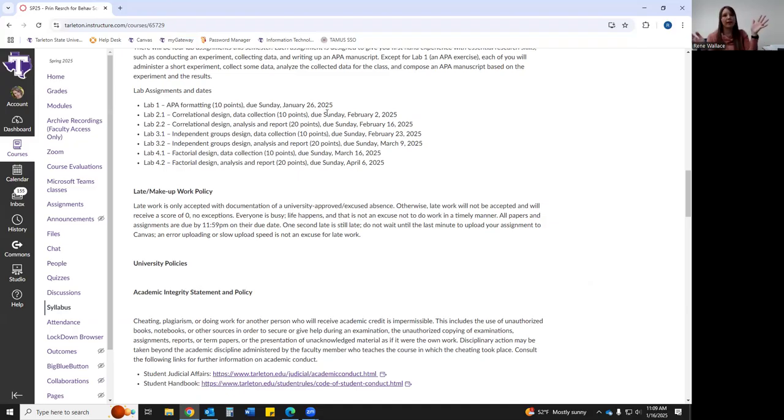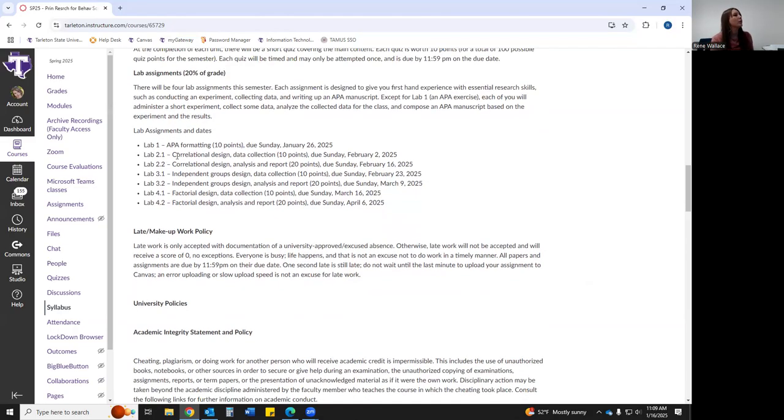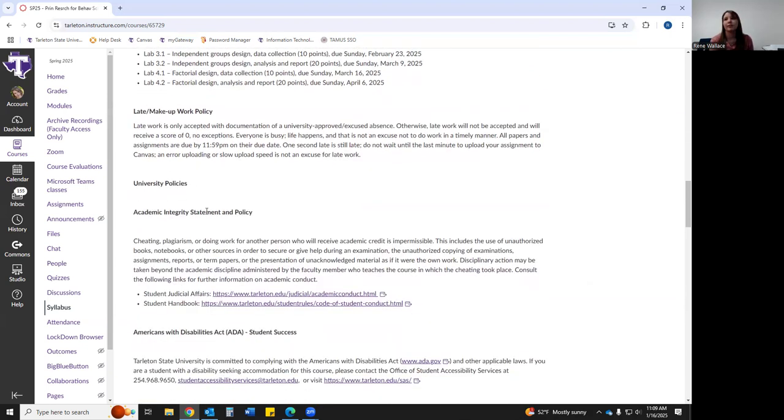So each lab is split in half, except lab 1. That's just getting you used to remembering how to write an APA paper. So lab 2 is a correlational design, lab 3 is an independent groups design, and then lab 4 is a factorial design, ANOVA, and it's serious. So you'll do that.